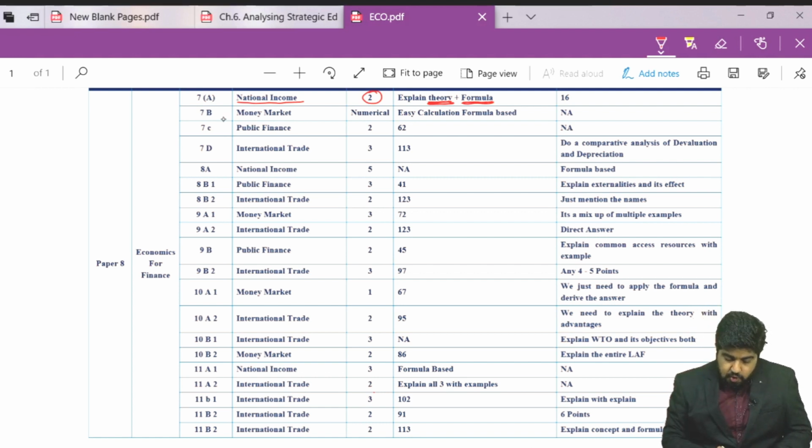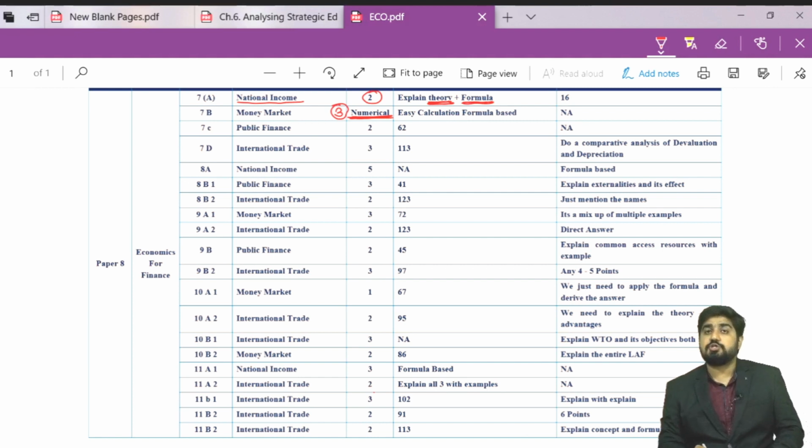Next one was question number 7B. It was from chapter number 3, that is money market. Again a numerical question this time. How many marks? 3 marks, my friends. Very easy calculation. You were asked to calculate M3, which you already know how to calculate, my friends. So if you just know the formula, you can just inject that formula into the question and you will be getting the right answer.